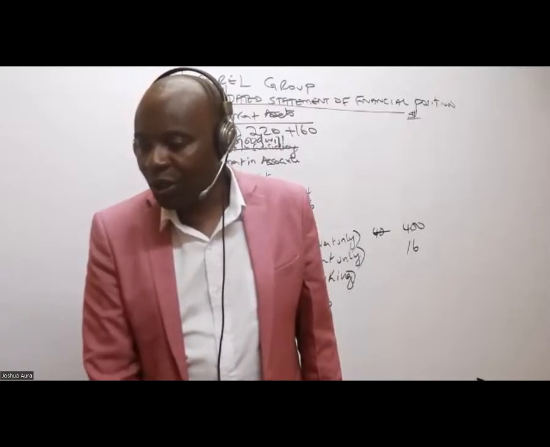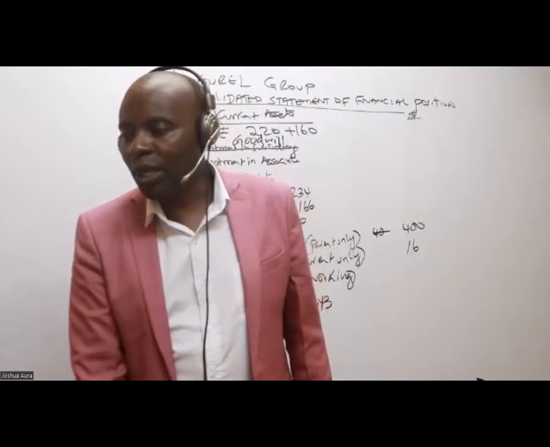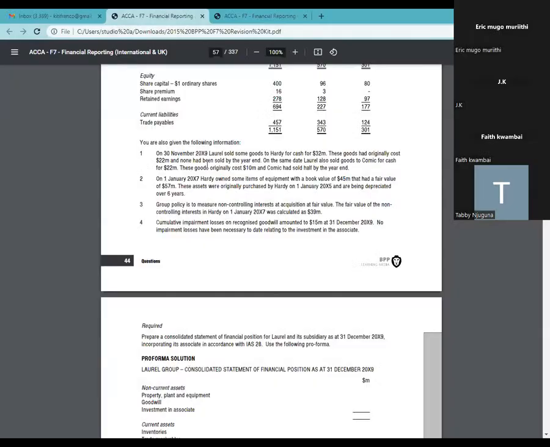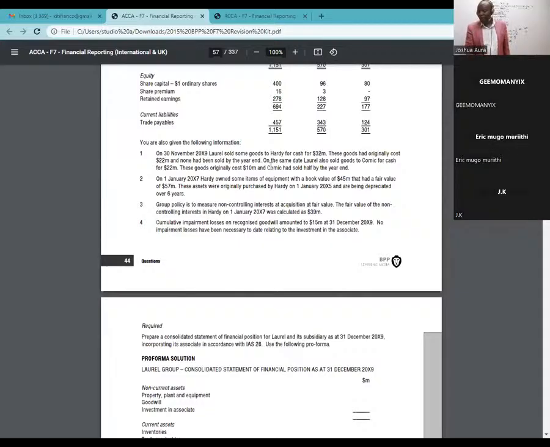So in this case here, what he did, ladies and gentlemen, was to tell us that on 30th November 2019, Laurel sold some goods to Hadi for cash. Internal revenue, internal sales. Hadi and Laurel are parent and subsidiary. Even when, for example, you are too old, don't sell assets to them. If you sell to them, you are just getting money from yourself. That's a fake sale. So fake sales must be cancelled.